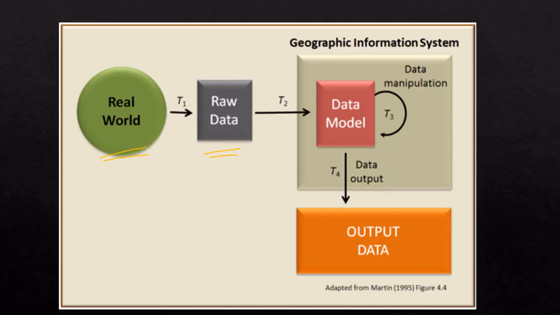Then with the raw data, we model the data. So in modeling, we have different procedures which we have discussed earlier. So data manipulation is done, and after modeling the data, based upon our requirement, based upon our application, the output is obtained in terms of map. Normally we get the output as visualized output. So this is the process of GIS, and this is the function of all GIS softwares.